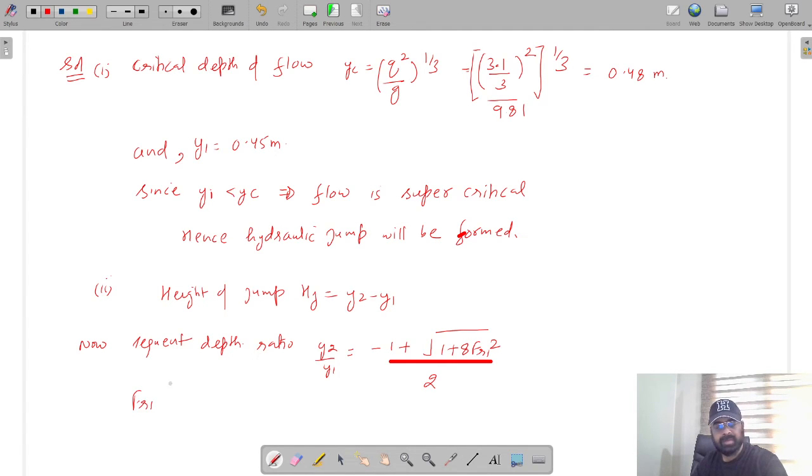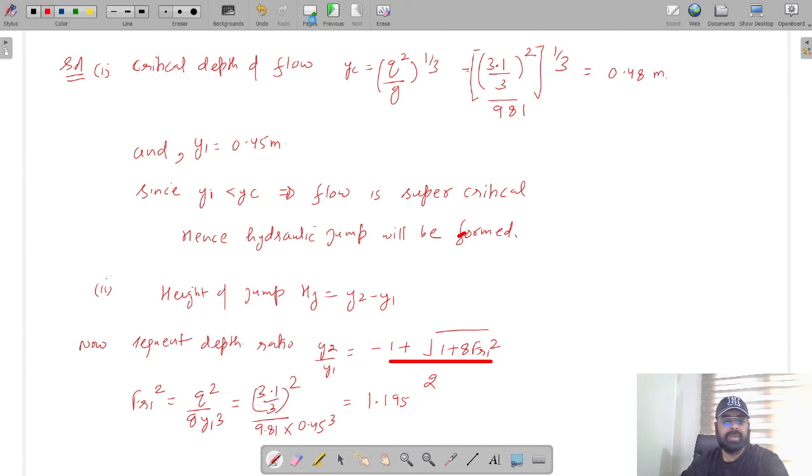We need the value of Froude's number. So Fr1 whole square is needed. This is equal to Q square by g y1 whole cube. Q is discharge per unit width, divided by 9.81 into y1, where y1 is given to be 0.45, whole cube. On simplification, it comes out to be 1.195.